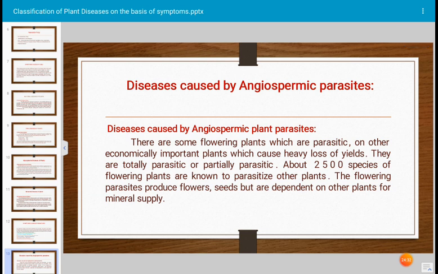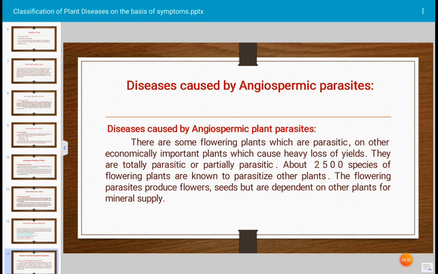Diseases caused by angiospermic parasites. Angiosperms are the flowering plants, but because of some deficiency, some of them are parasitic on other higher plants, other flowering plants. Some flowering plants are parasitic on other economically important plants, which causes heavy loss of yield.